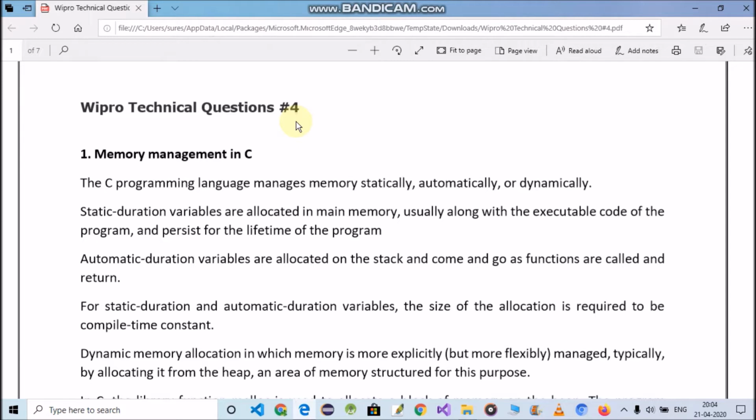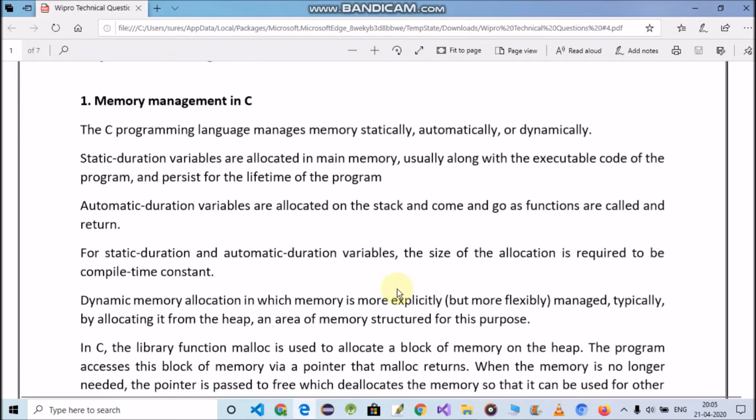The answer of this question is: the C programming language manages memory statically, automatically, or dynamically. Static duration variables are allocated in main memory, usually along with the executable code of the program, and persist for the lifetime of the program. Automatic duration variables are allocated on the stack and come and go as functions are called and return. For static duration and automatic duration variables, the size of the allocation is required to be a compile-time constant.